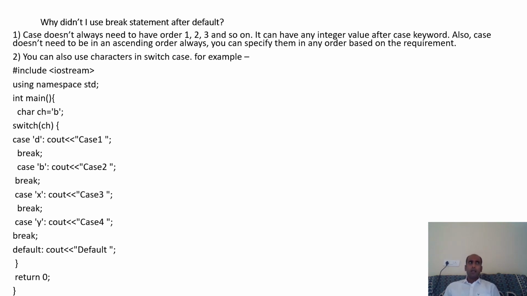So we have already discussed all the flow of control statements, like the sequential control statement. We have already discussed this. It is very simple: every statement will get executed. We have discussed the conditional control statement. We have seen various forms of the if statement like if else, if else if, and nested if. Then we have seen loops, for, while, and do while, and then we have seen switch case.